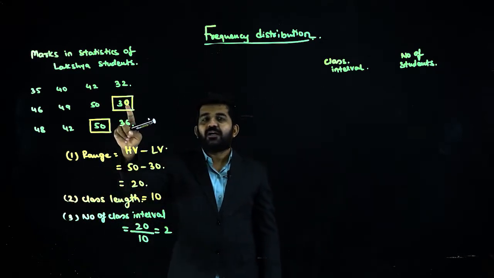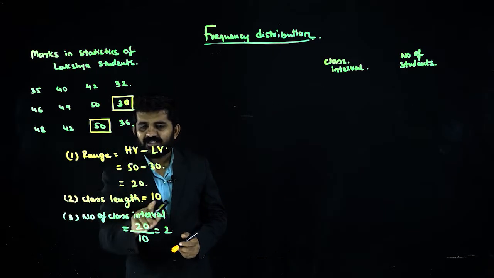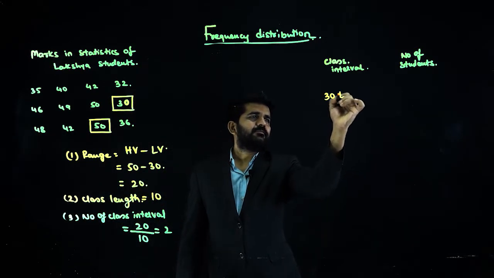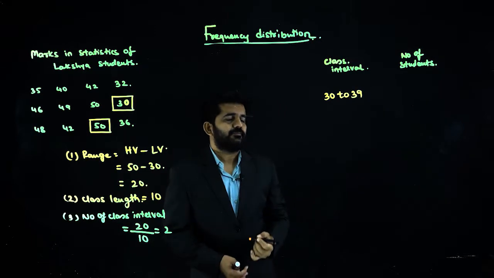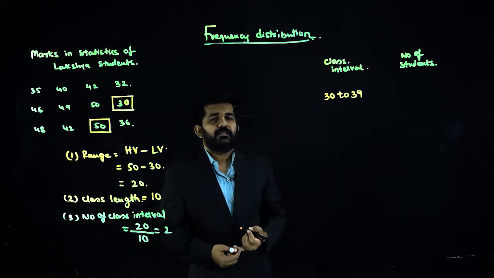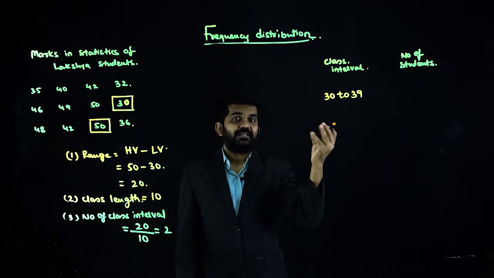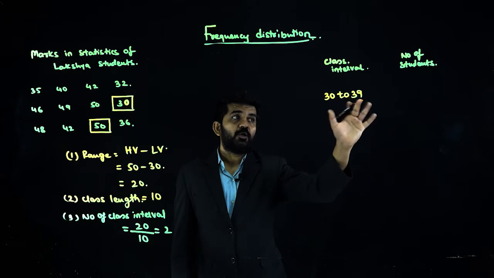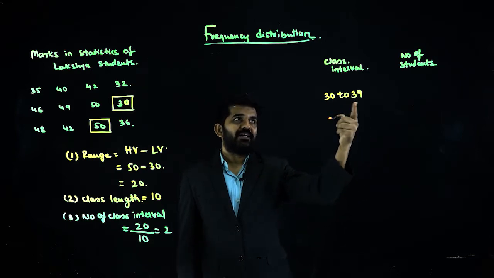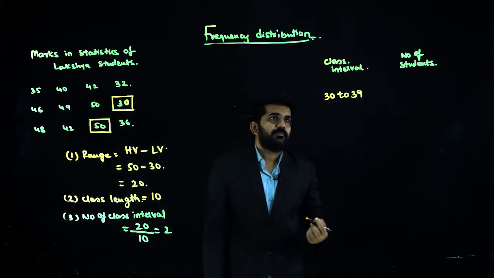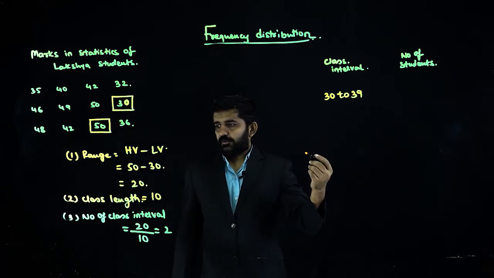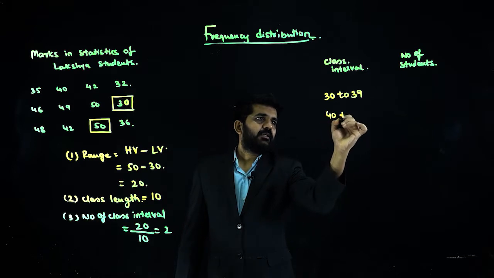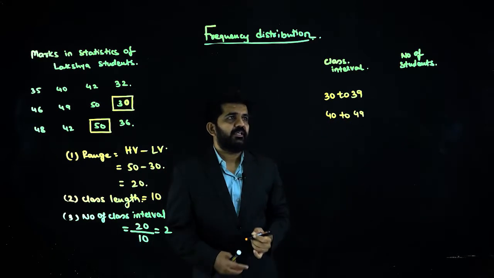Very obvious, I should start with 30. What is my class length? 10. So 30 to 39, that is 30, 31, 32, 33, 34, 35, 36, 37, 38, 39. If you include both ends, it is 10, so my class length is 10. Then 40 to 49.